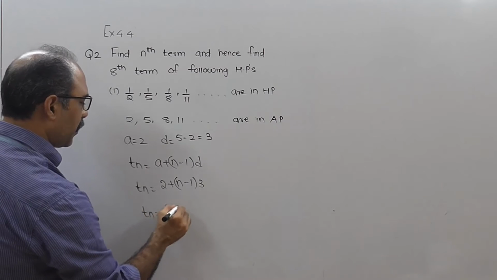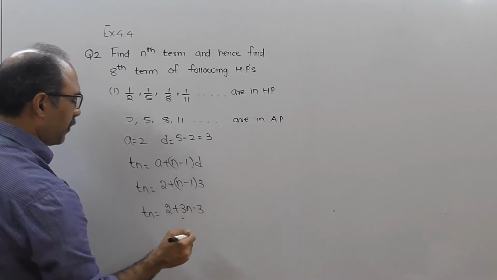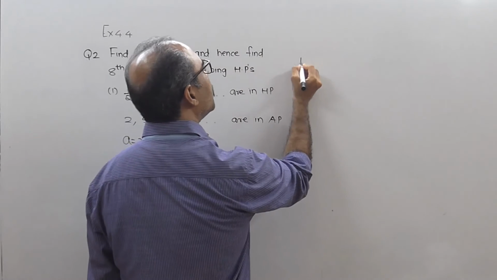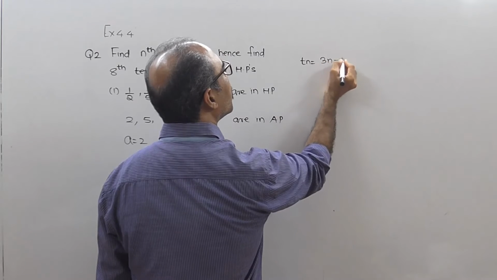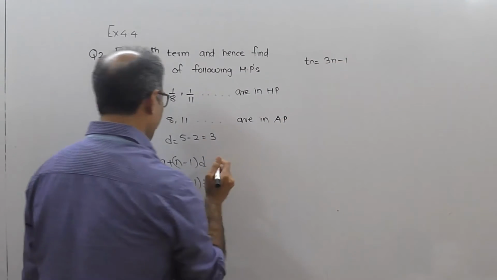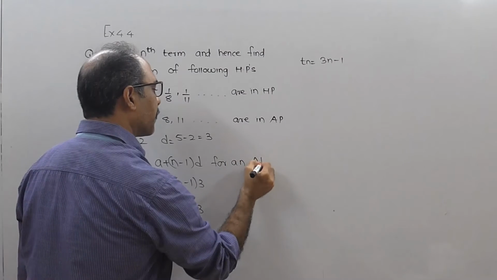So Tn will be equal to 2 plus 3n minus 3. That means your Tn will be 3n minus 1. Okay, this is for an AP.